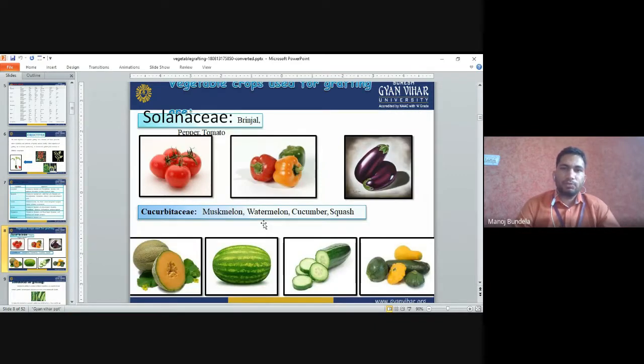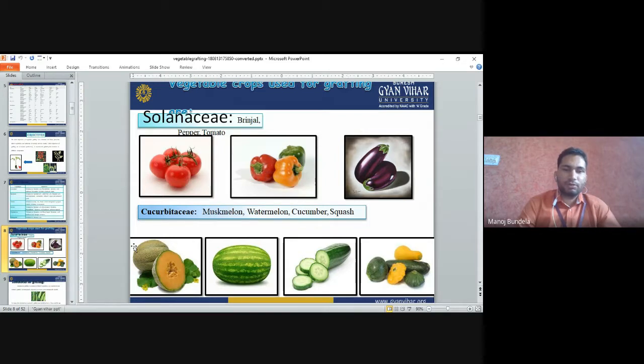Vegetable crops used for grafting. There are different vegetable crops used for grafting. In solanaceous vegetables: tomato, brinjal, chili, and pepper, meaning capsicum. Tomato, brinjal, and capsicum are used for grafting. In the case of cucurbits: muskmelon, watermelon, cucumber, and squash.